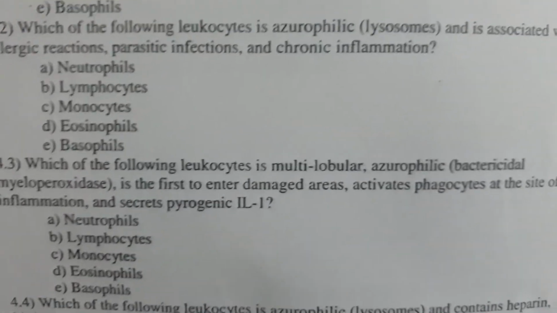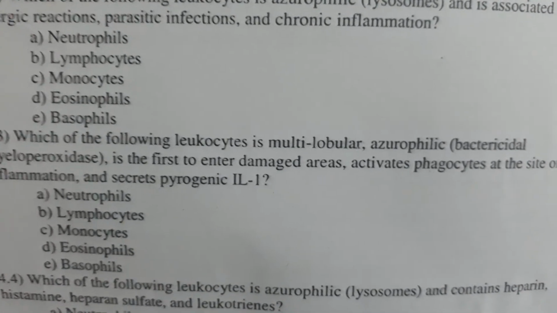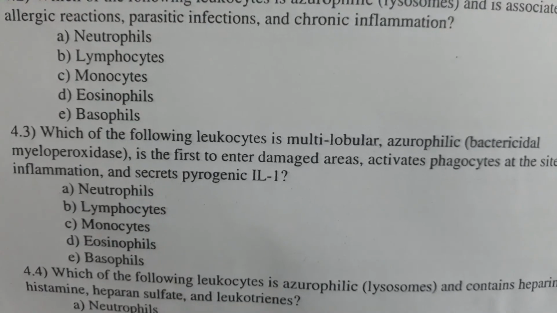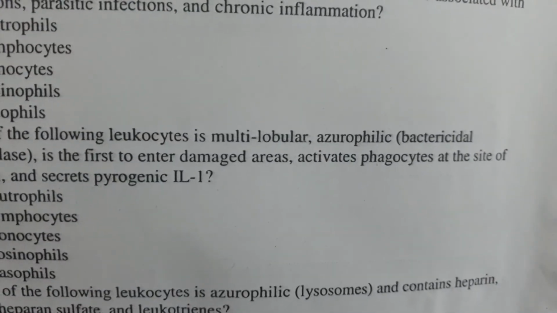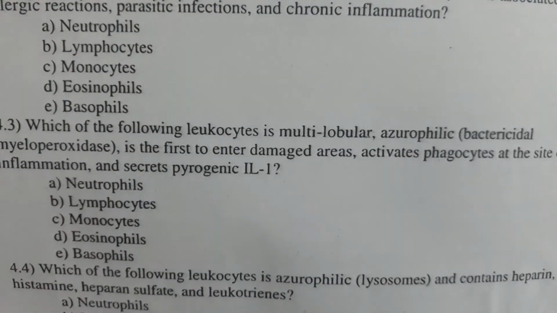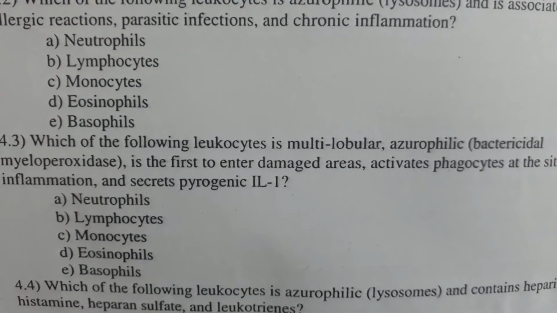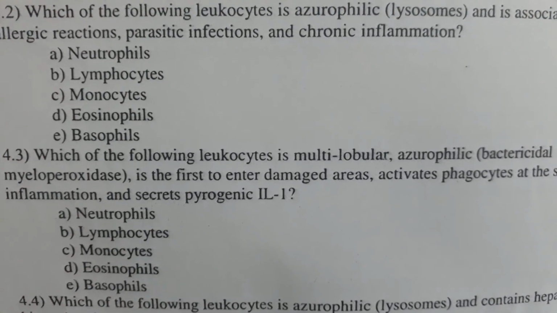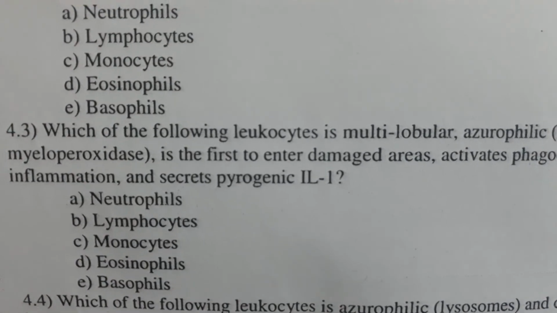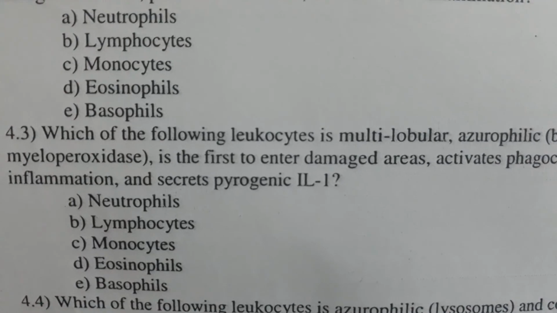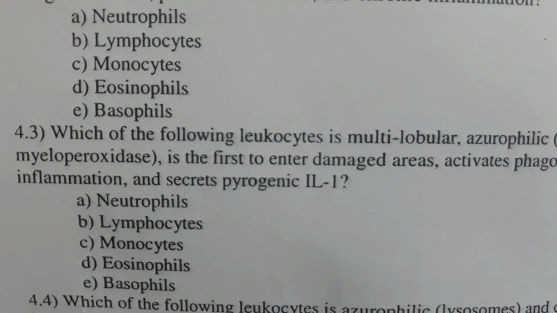Next question is, which of the following leukocytes is multilobular, azurophilic, bactericidal, with myeloperoxidase, is the first to enter damaged areas, activates phagocytes at the site of inflammation, and secretes pyrogenic interleukin 1? Option A, neutrophils. Option B, lymphocytes. Option C, monocytes. Option D, eosinophils. Option E, basophils. The correct answer of the question is option A, neutrophils. Neutrophil is related to pyogenic infection.